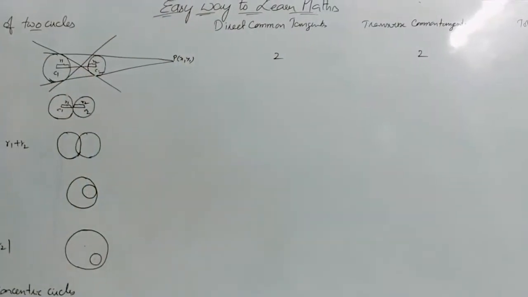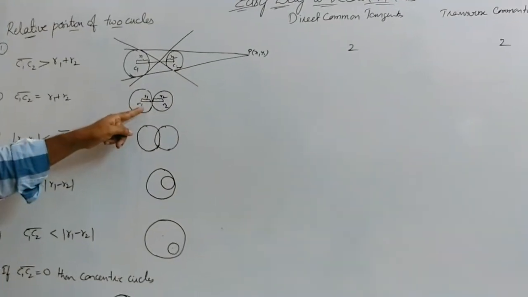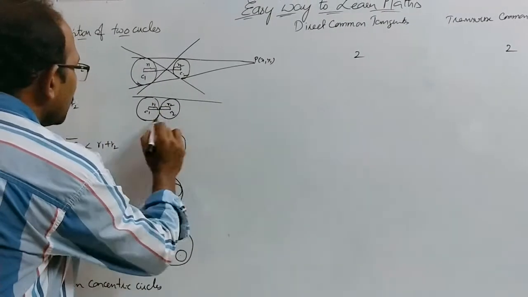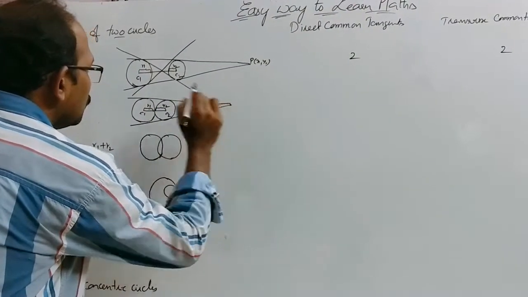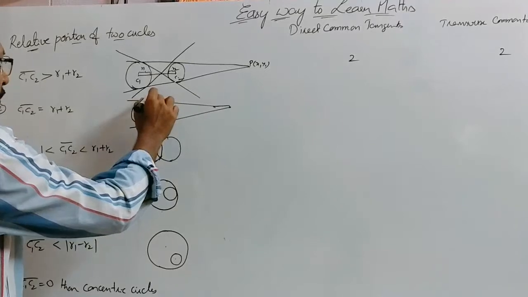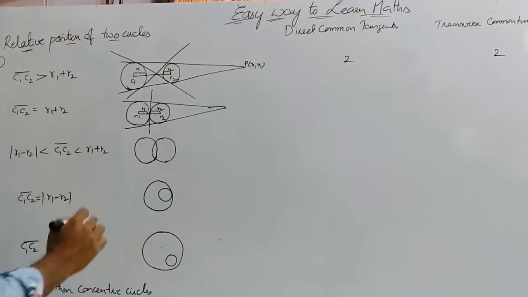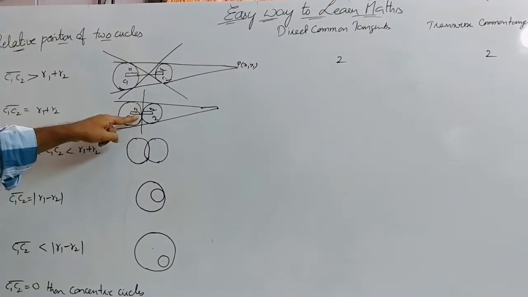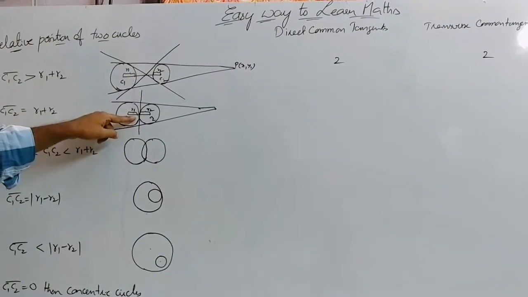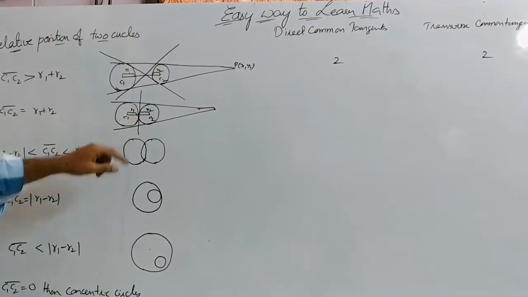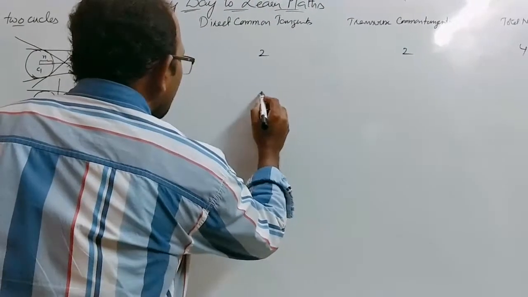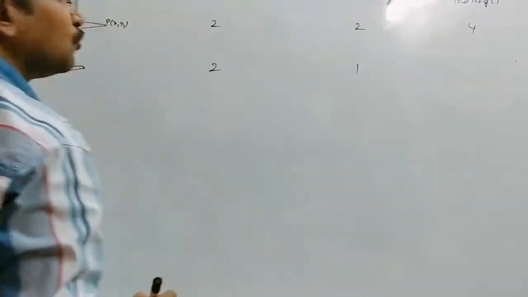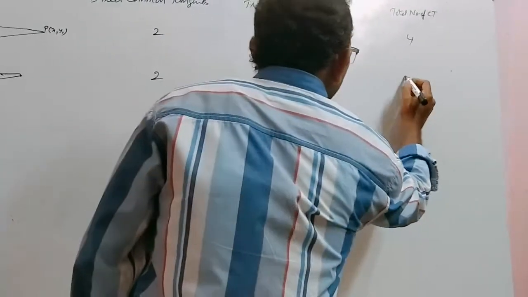Now, if the circles are touching externally, then in this case also we can draw two direct common tangents and only one transverse common tangent at the point of contact. Therefore, the number of direct common tangents is 2 and the number of transverse common tangents is only 1. Therefore, the total becomes 3.